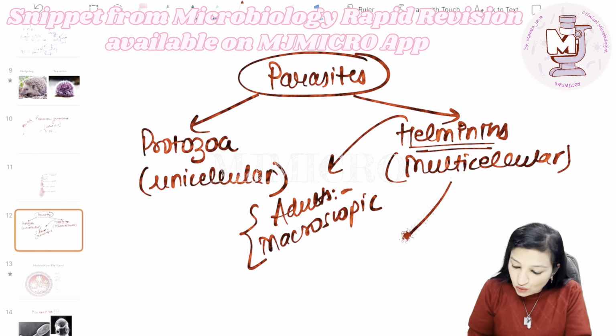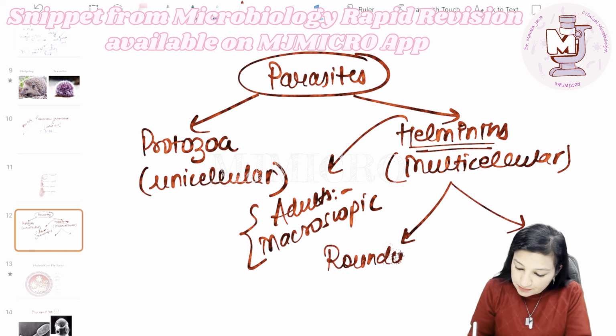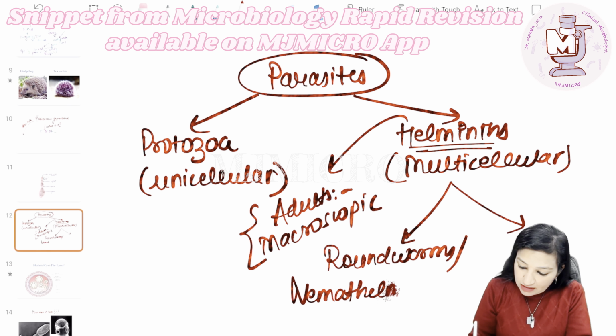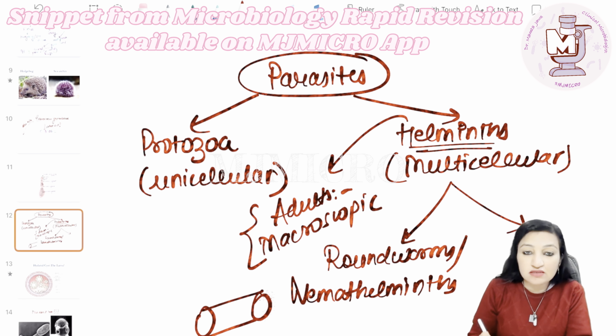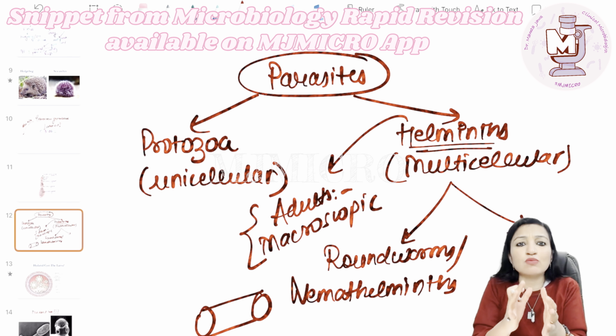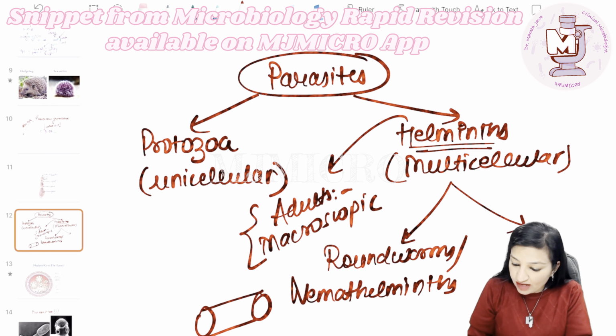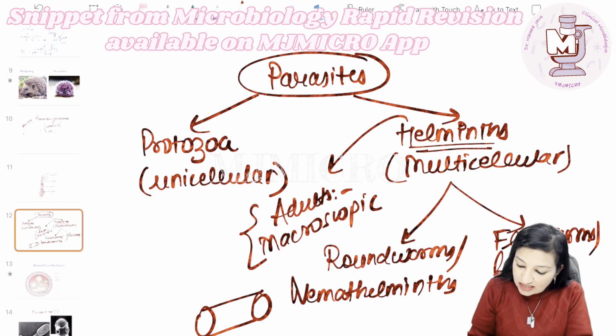Okay. Now, helminths also are of two types: roundworms, which are also known as nemathelminths. They basically have got this cylindrical structure. They have got a proper body cavity, and then we have got another type of helminths which are known as flatworms, also known as platyhelminths.